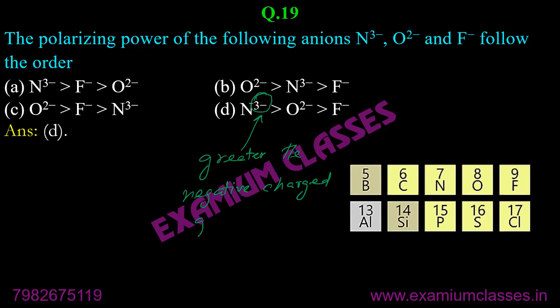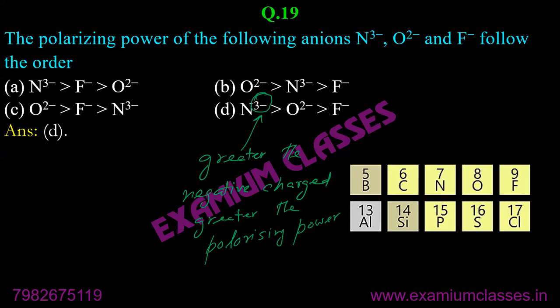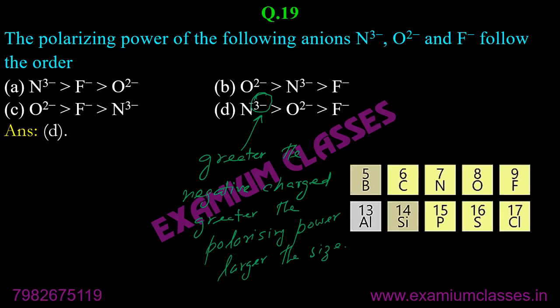Greater the negative charge, greater the polarizing power, larger the size. Write down the rule.